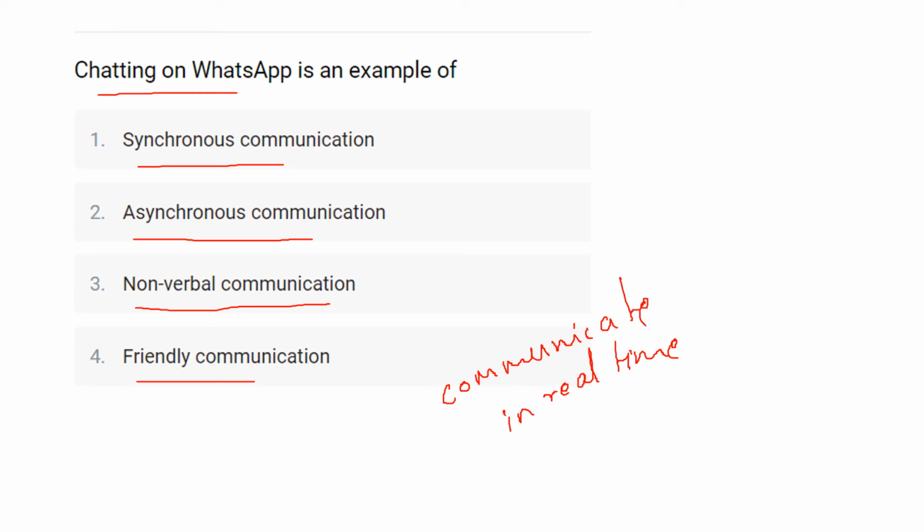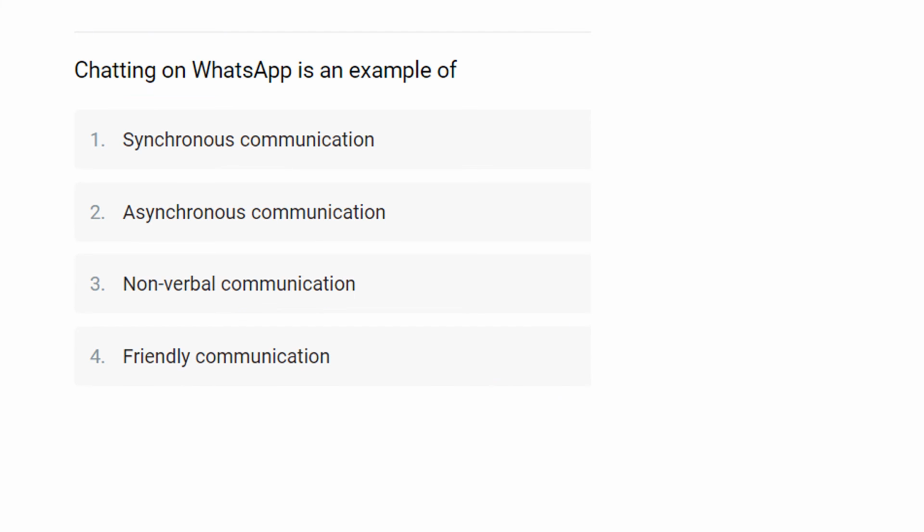Examples of synchronous electronic communication are a telephone conversation and the WhatsApp conversation is included here. Software such as Telegram and WeChat are also included. So the answer here for this question will be option number 1, that is synchronous communication.